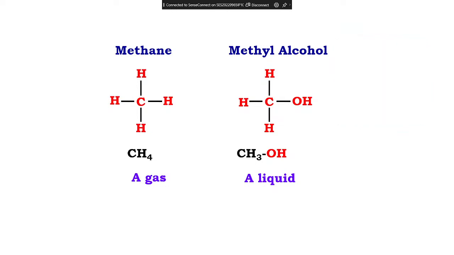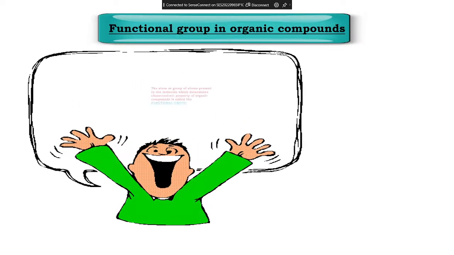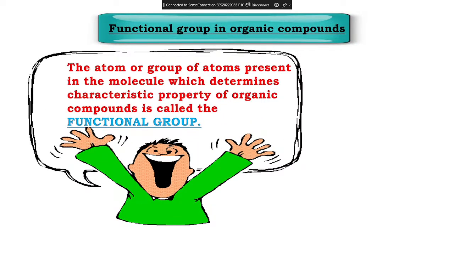So OH is nothing but alcohol, correct? Functional group. Now look at this. The atom or a group of atoms present in the molecule which determines the characteristic property of an organic compound is called the functional group. We have different functional groups like alcohol, ketone, aldehyde, etc. So we'll see this one by one.